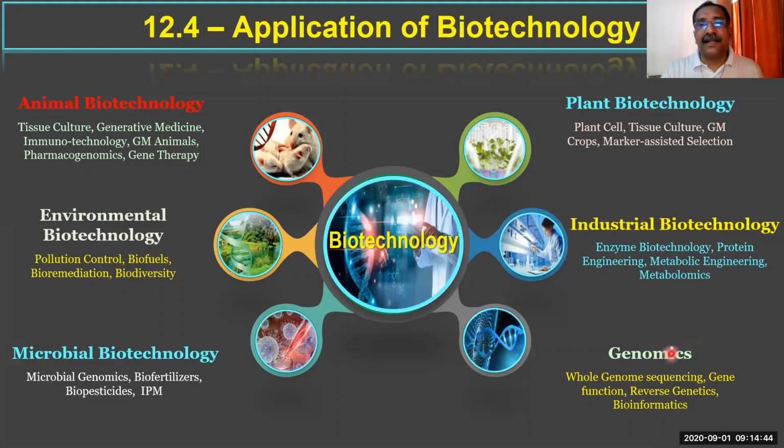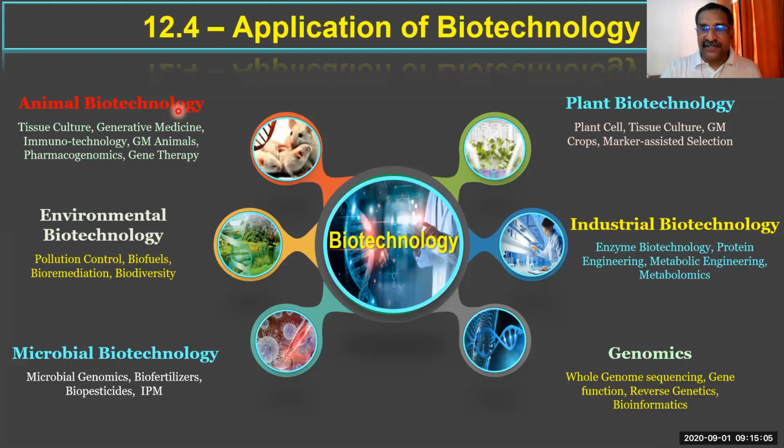All these come under genomics. Then microbial biotechnology covers microbial genomics and biofertilizer. I think these topics might have started in your chapter number 11. Annex madam might have started it.